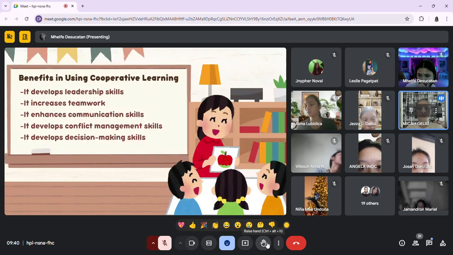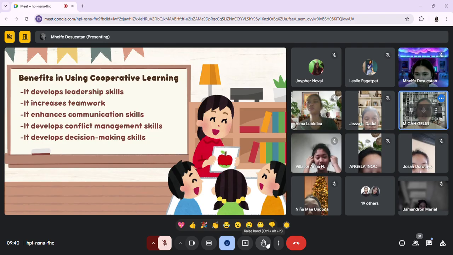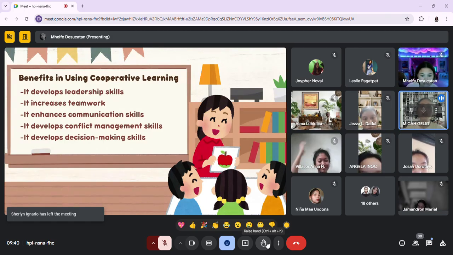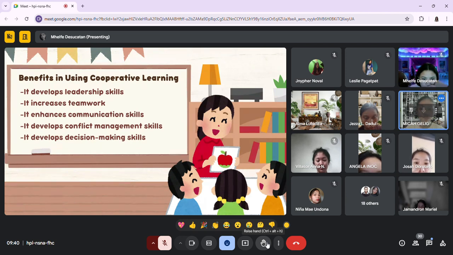So group activities often lead to differences in opinions, desires, or ideas, which can result in conflicts. So teaching children how to handle these situations is crucial for their social development. So teachers can guide children in identifying the root of the conflict, listening to different perspectives, and finding peaceful solutions.